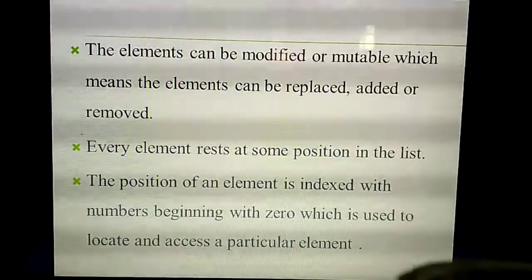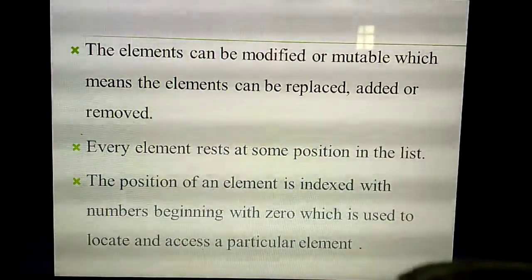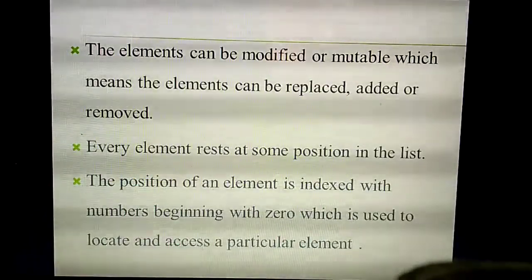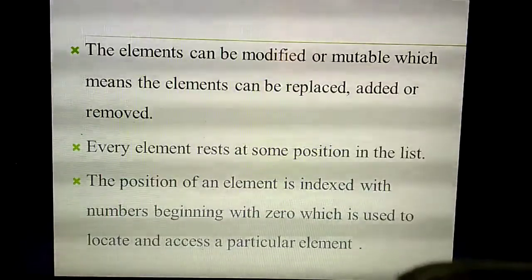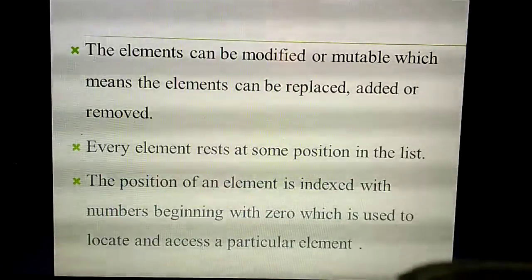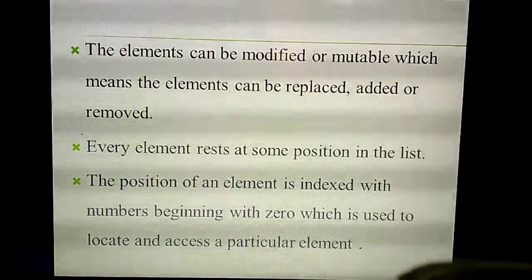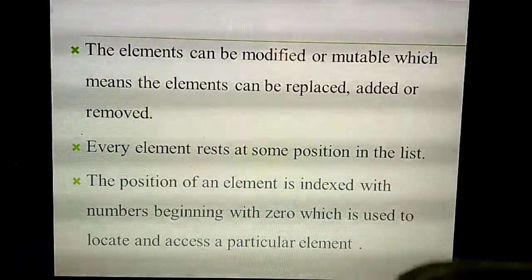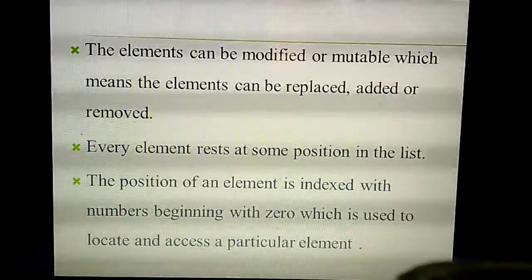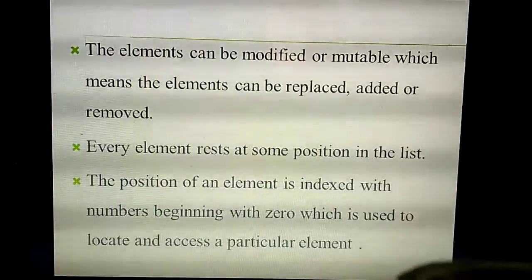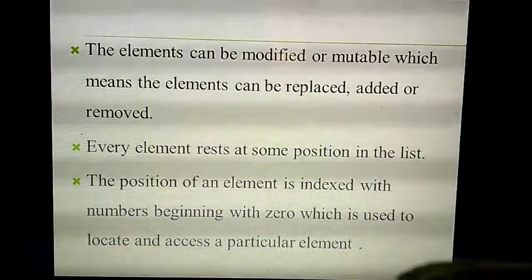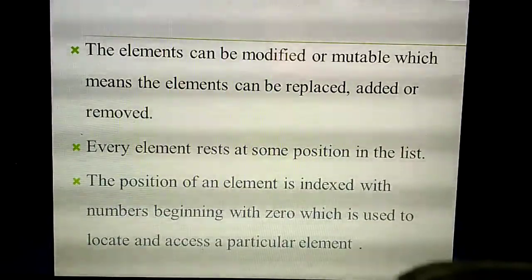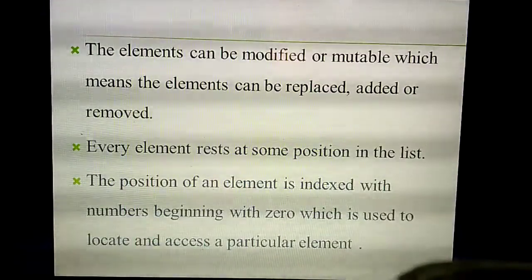The elements can easily be modified, or mutable. What's the meaning of mutable? Already we have studied that strings in Python are immutable. What do you mean by immutable? You can't change the data. But in the list you can change the values of the elements. So we can say the list can be modified. List is mutable. What's the meaning of mutable? You can add or remove or modify any elements present inside the list.